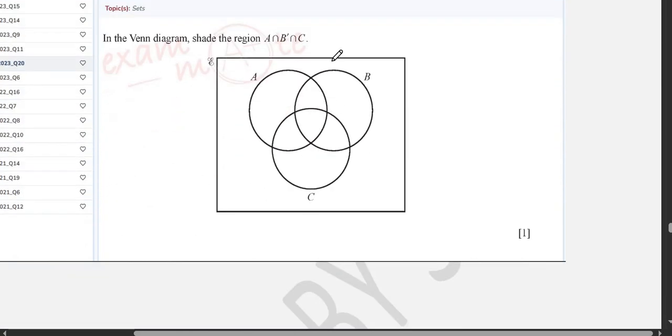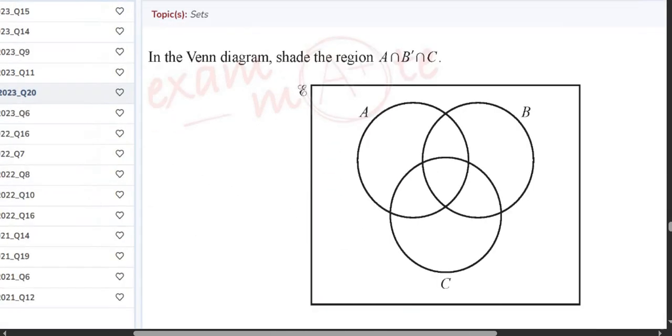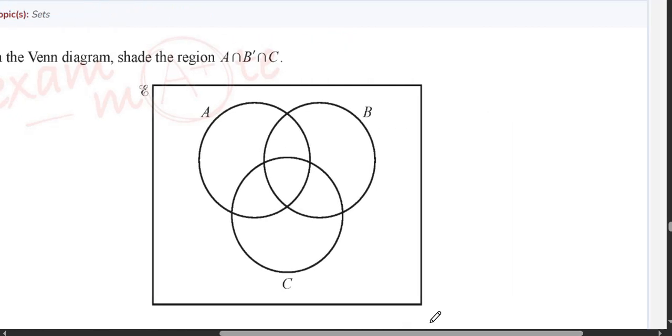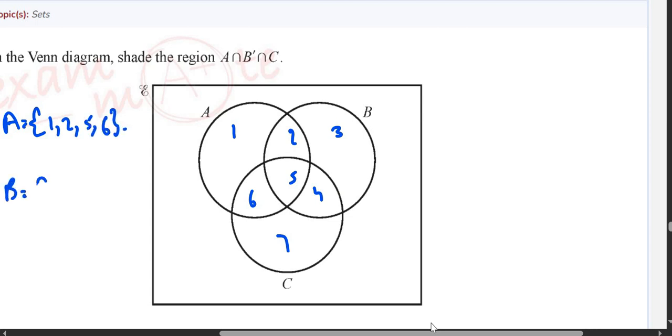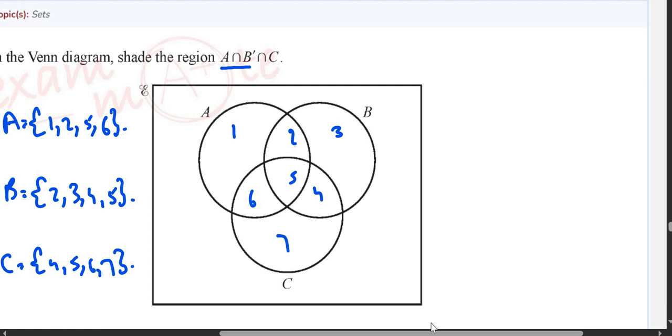Now shading. This is my favorite question. For this question I will tell you a technique. Write numbers over here: 1, 2, 3, 4, 5, 6, 7. Now what numbers do you have in A? 1, 2, 5, 6. What numbers do you have in B? 2, 3, 4, 5. What numbers do you have in C? 4, 5, 6, 7. You have to find A intersection B complement intersection C.